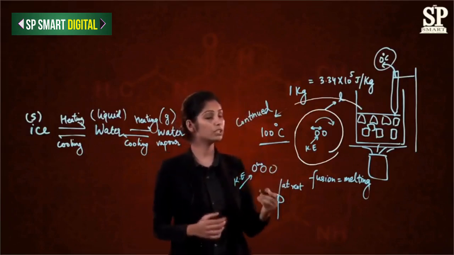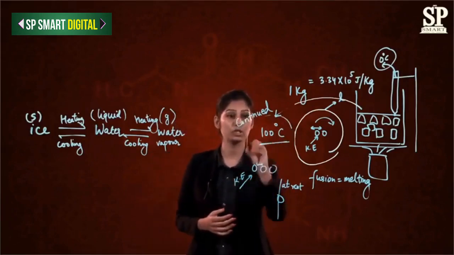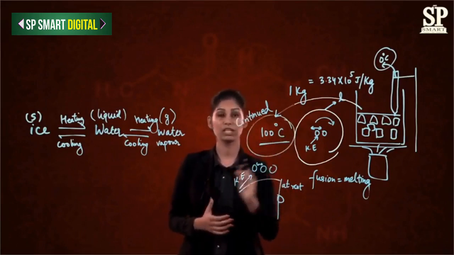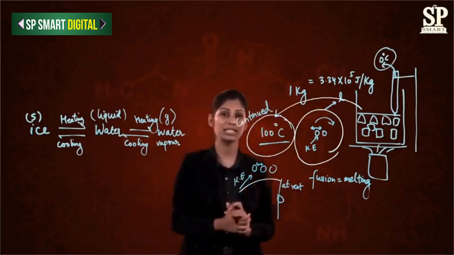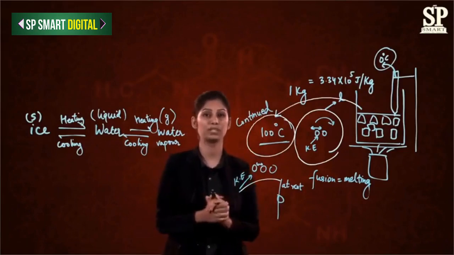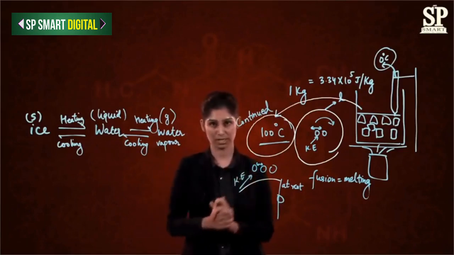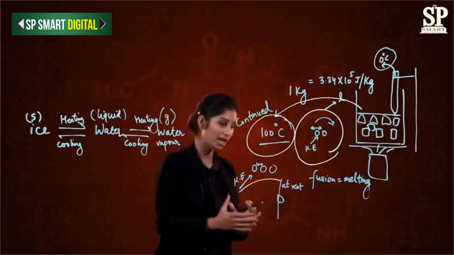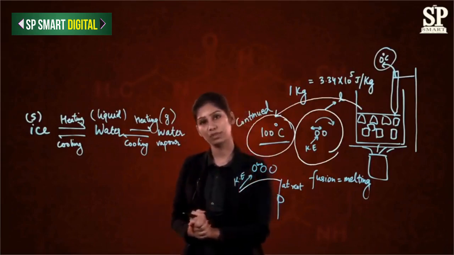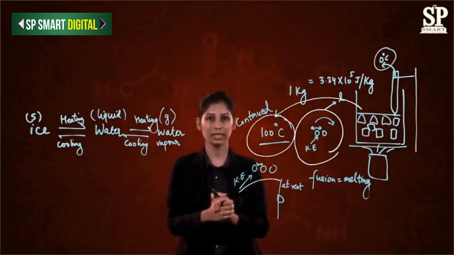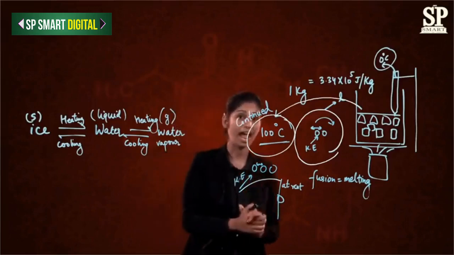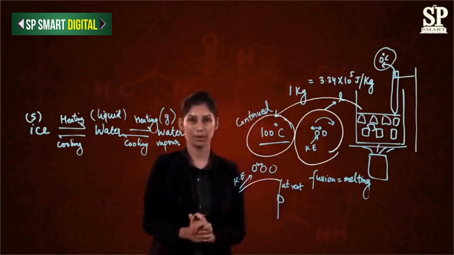That is how the energy which we are supplying continuously, when the temperature is not changing, is being used. Now this energy which is utilized in converting a liquid into water vapor is called latent heat of vaporization. The process where a liquid is getting converted into water vapor at a constant temperature by absorbing energy is called boiling, and the temperature at which it is happening is called boiling point. The value of the latent heat of vaporization of water is